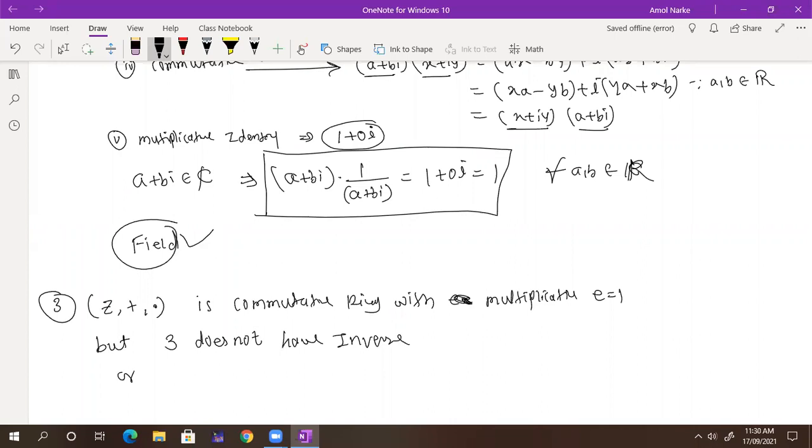Or you can say that for all a belonging to Z, a does not have a multiplicative inverse.